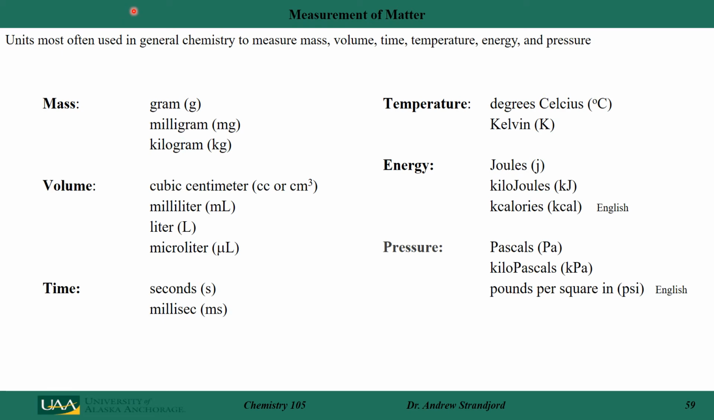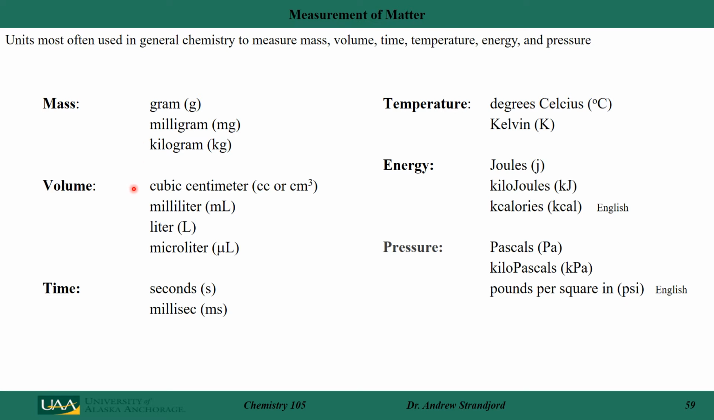Let's look at the units most often used in general chemistry to measure things like mass, volume, time, temperature, energy, and pressure. So 6 different things that we'll talk about in general chemistry. In mass, we use grams. We also use milligrams or kilograms.